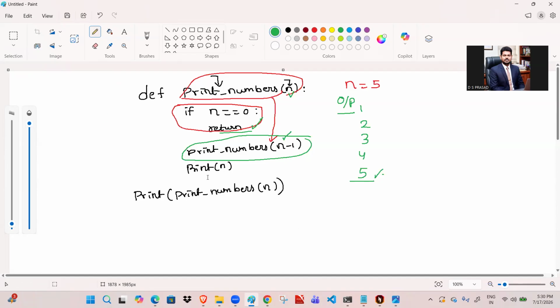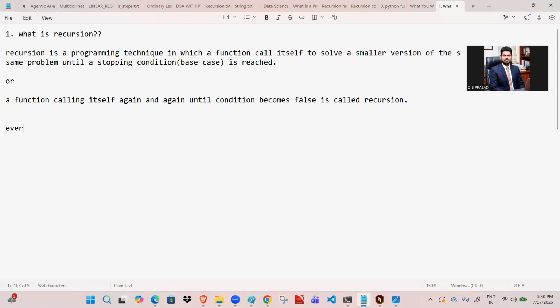Every recursive function has two parts. One is called the base case or condition. The second one is the recursive call or case. We will learn about them one by one in the next section.